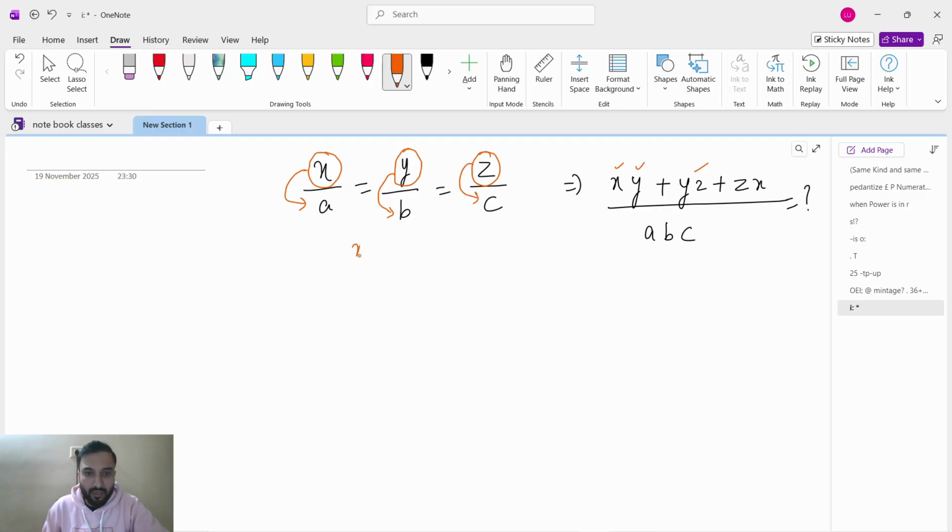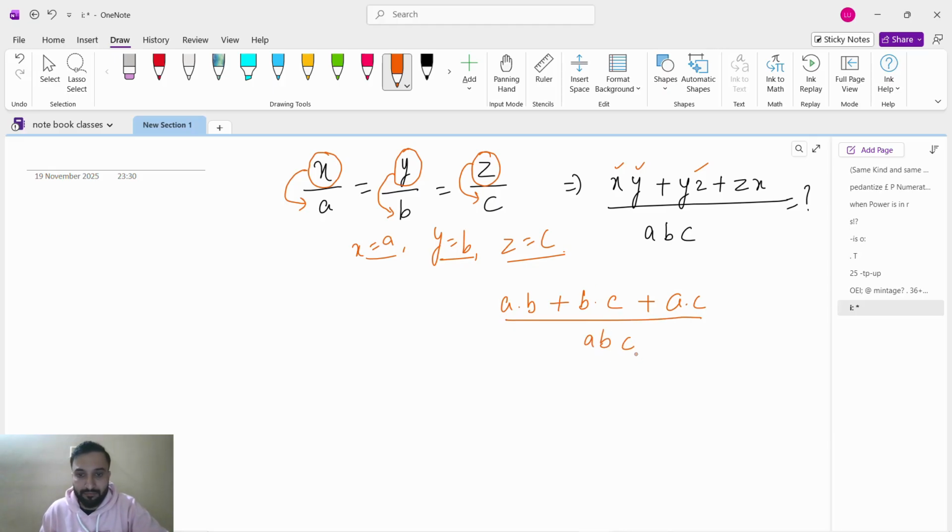So X value is what? Yes, X value is A, Y value is B, Z value is C. So we will substitute it here. X is A into Y is B, plus Y is B into Z is C, plus Z is C into X is A. So A into C, divided by ABC. We will not do anything for ABC.